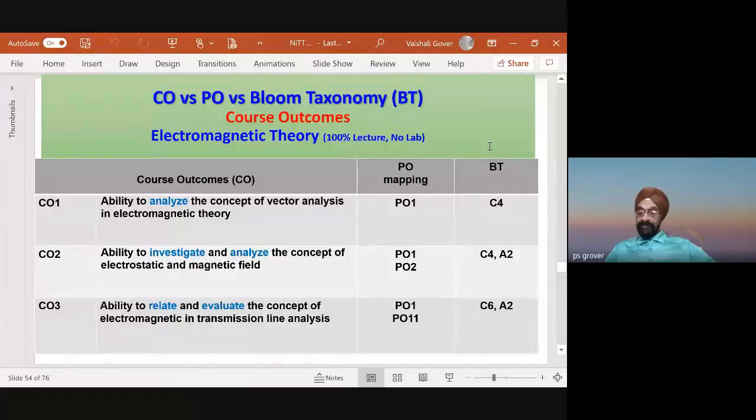PO11 is what? Evaluation. C6 and A2. A2 is the affective domain. Relate and evaluate. I just don't recall PO11 exactly, but it connects with that.